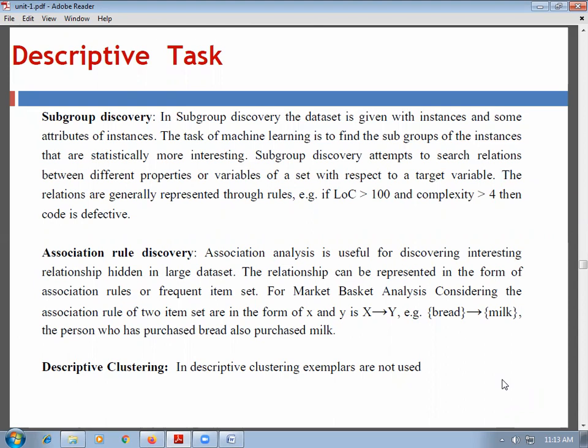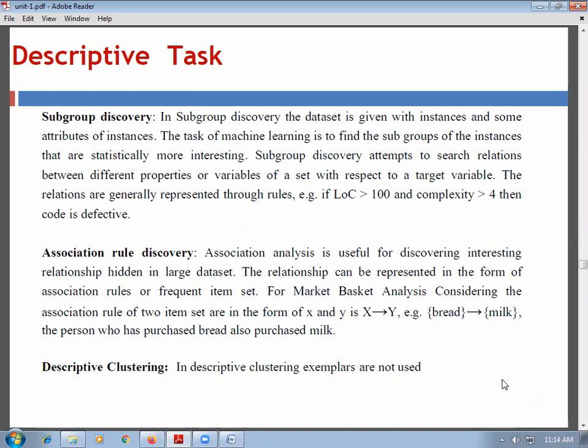Then the next one is association rule discovery. Association rules are nothing but finding the association between two item sets. It is useful for discovering interesting relationships in a large data set. The relationship among the large data set can be represented in the form of association rules or frequent item sets.